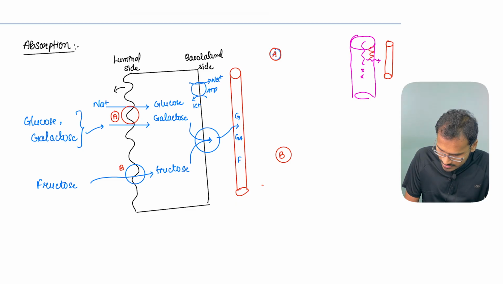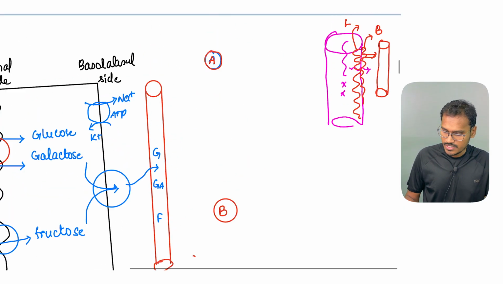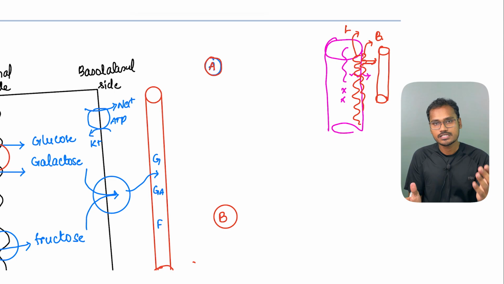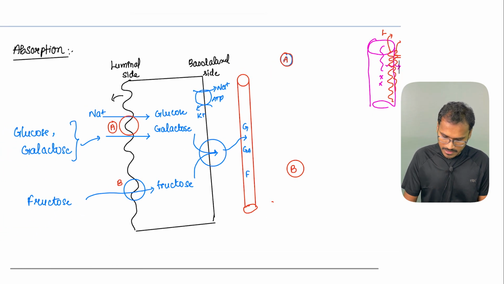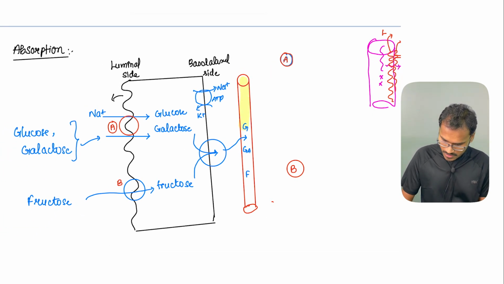So, this part or the apical side is called the luminal side because the lumen is there. So, this is called the luminal border. Whereas the other side which is facing towards the blood vessel, that is called the basolateral side. You can remember it. The one which is facing the lumen is the luminal side. The other one which is facing the blood vessel, B for B, basolateral side. That is what this diagram depicts. Here there is a blood vessel shown, and whatever side of the cell is facing the blood vessel, that is the basolateral side. This side will be called the luminal side.